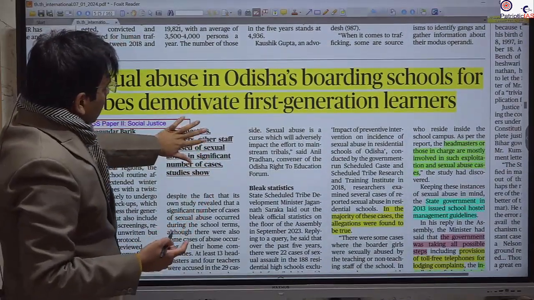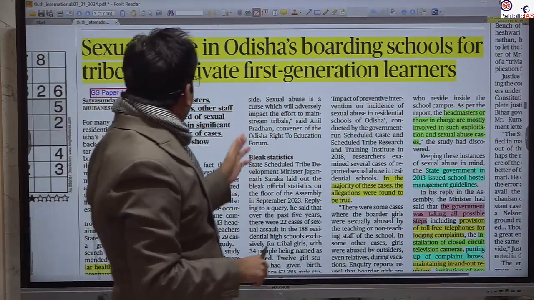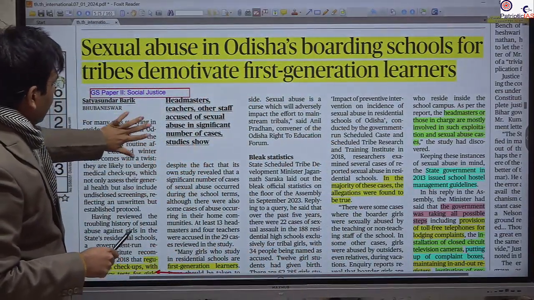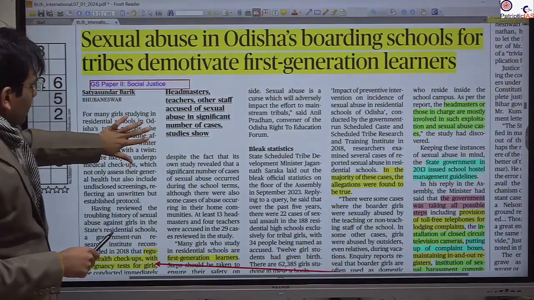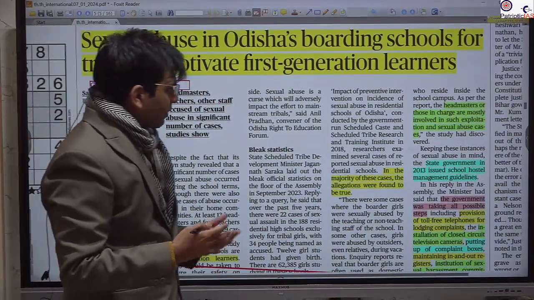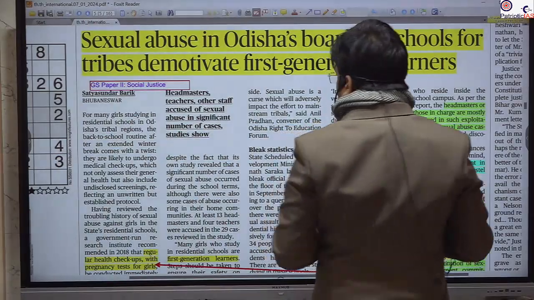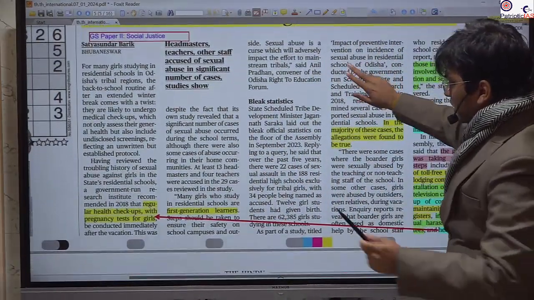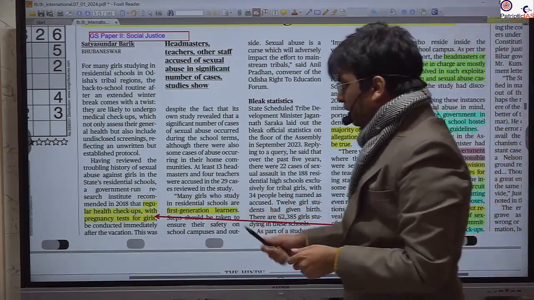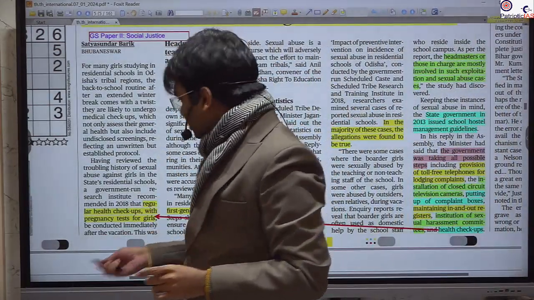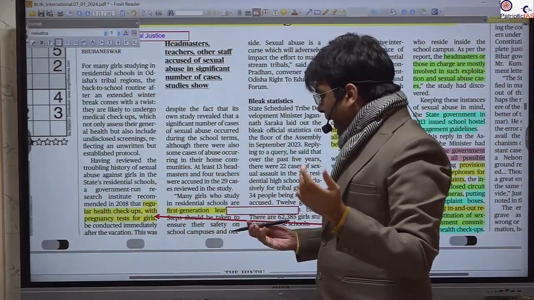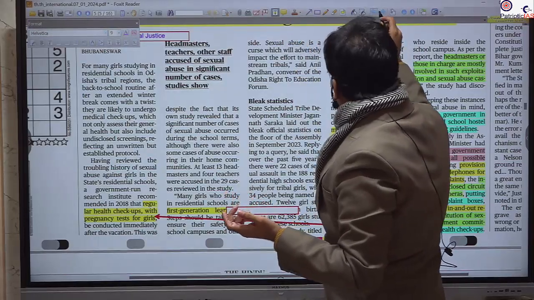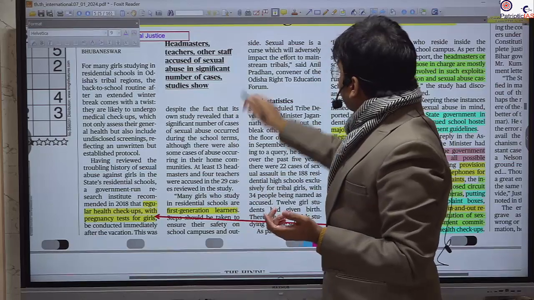One more news that we can take, GS paper 2. This is with respect to the recent finding of frequent cases of sexual abuse in the boarding schools of the tribals, and those tribals are first generation learners. Particularly, first generation learners means their parents are illiterate and they are joining schools and colleges for the first time.